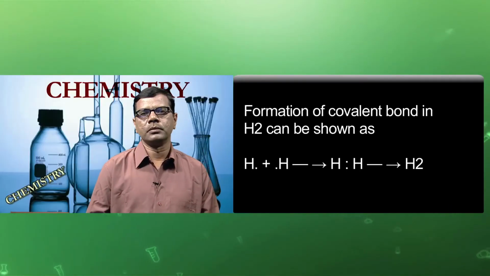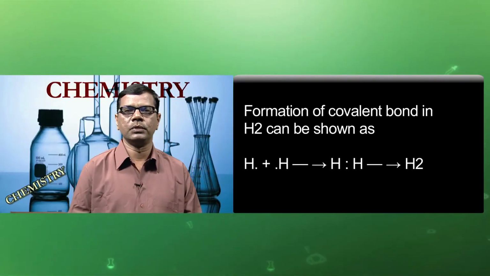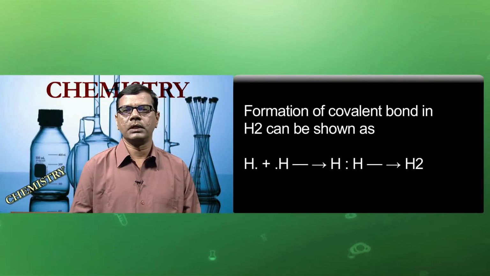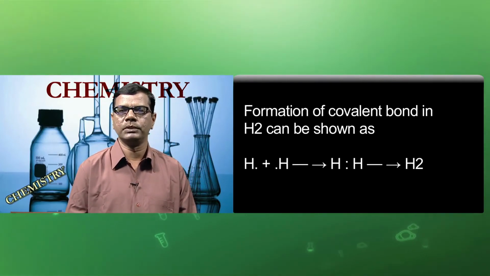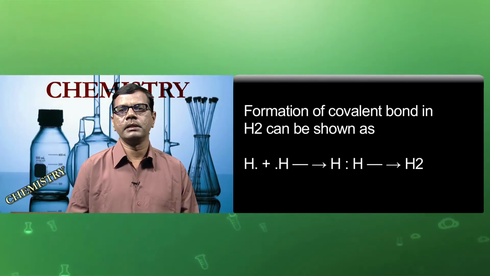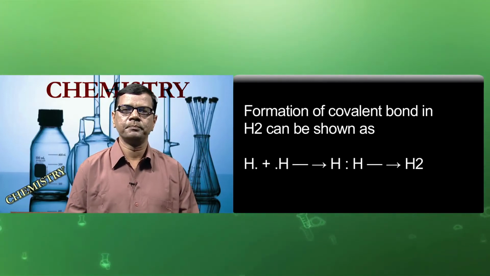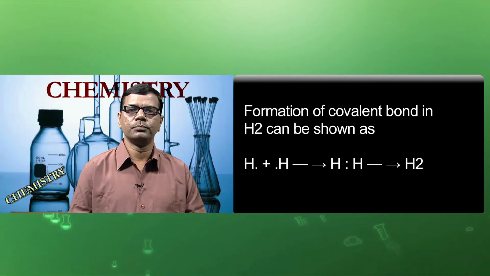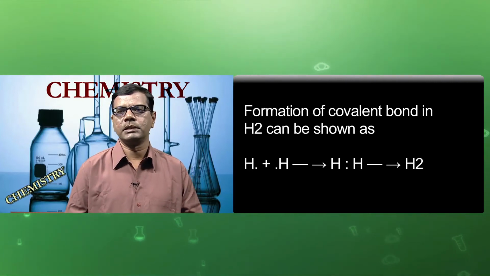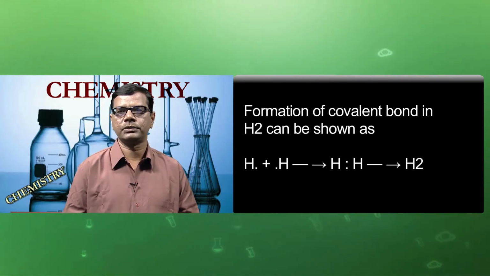This shows the formation of covalent bond in the hydrogen molecule, in which both the hydrogen atoms share 1 electron with each other, and ultimately the pair of electrons which is shared becomes the common property of both the hydrogen atoms, and which ultimately forms a single H-H covalent bond.